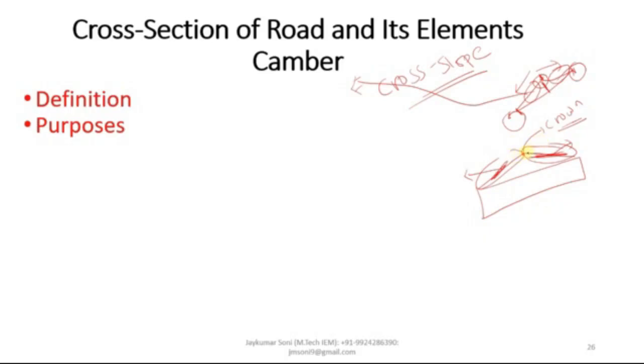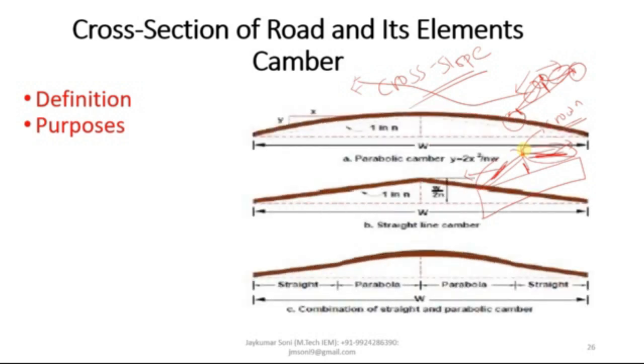If you drain off the water from this point itself, then it will have no chance to get into this particular layer. So, to prevent the entry of rainwater into the bituminous layer and to prevent the entry of surface water into the subgrade soil through the pavement. There are also certain requirements which you need to learn: the required camber of a pavement depends on the type of pavement surface provided and the amount of rainfall.